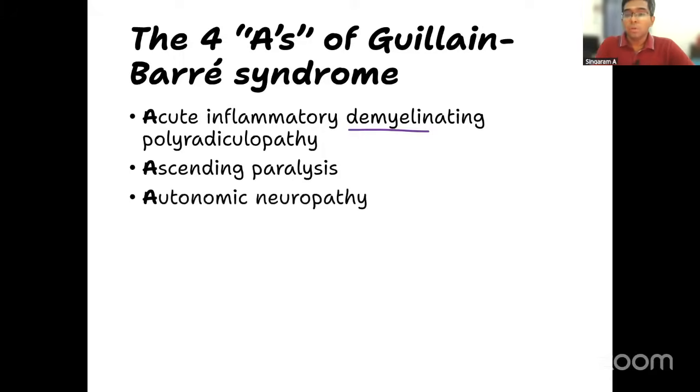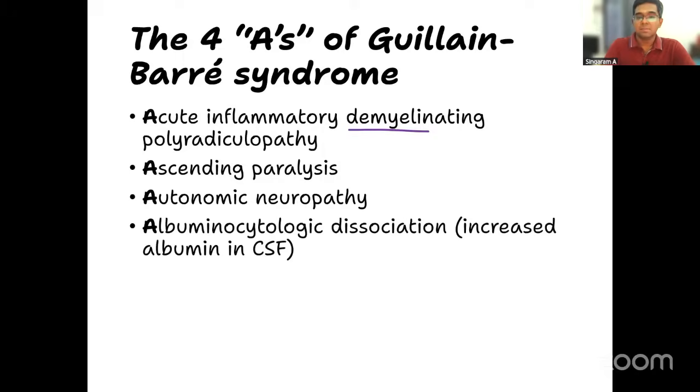Then autonomic involvement. We saw that in the question also. What was that? Palpitations were noted and something like postural disturbances were noted, right? All these are autonomic neuropathy manifestations. One more is a CSF finding, which is albuminocytological dissociation, wherein the albumin levels are increased, but the cell count is normal. These are the 4 A's of Guillain-Barre syndrome that should be remembered for your exam purpose.